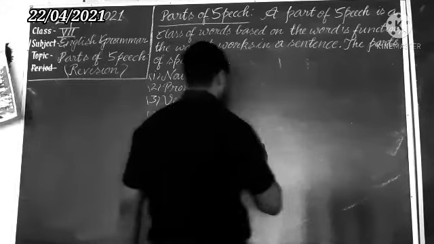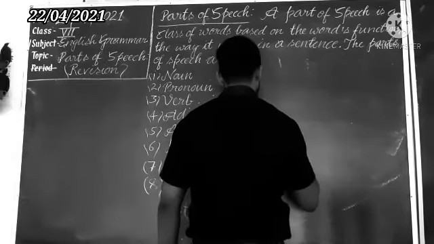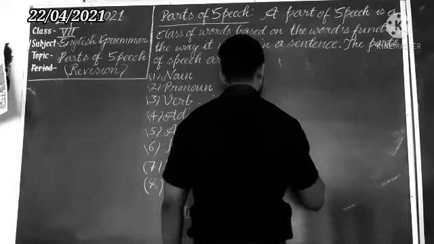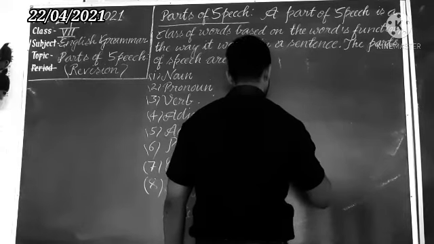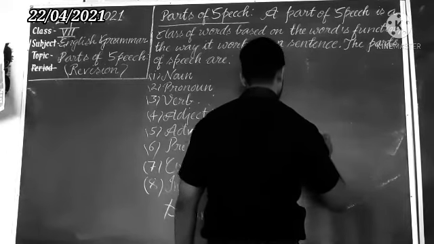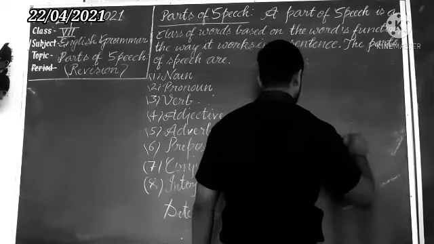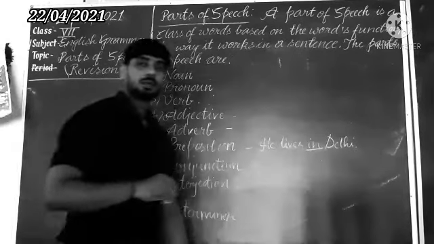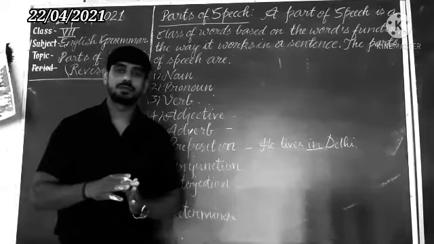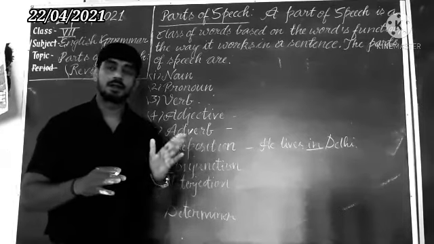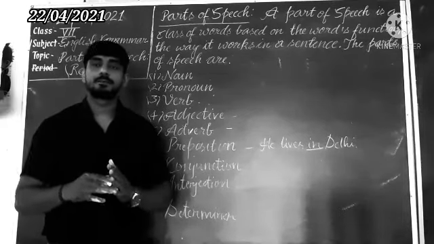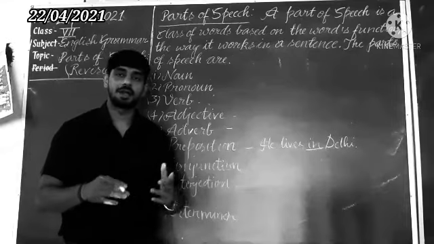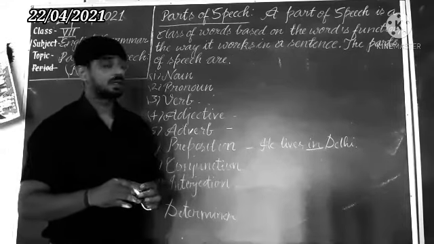So here I am writing that he lives in Delhi. So in will be used here. Suppose that in will be used for country, city, continent, for a big place.